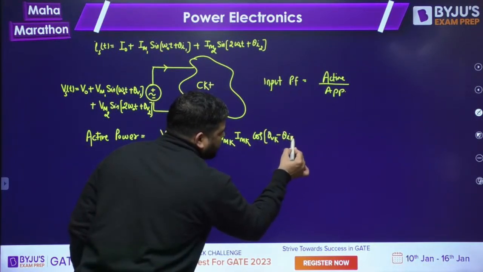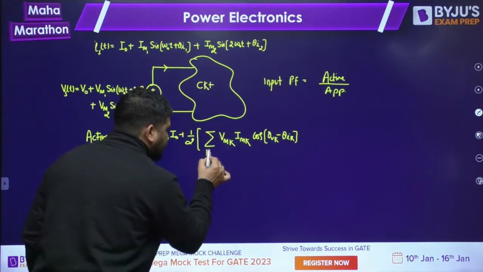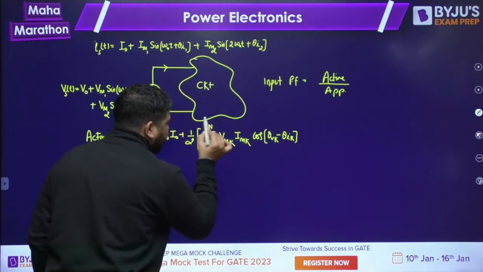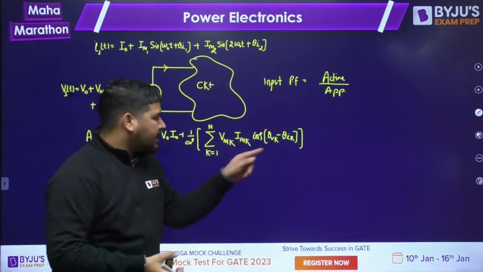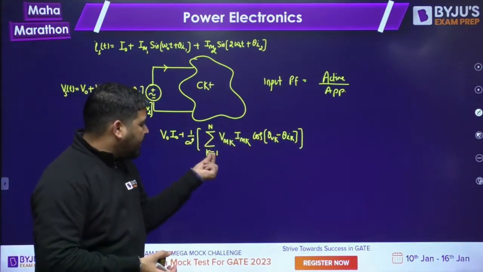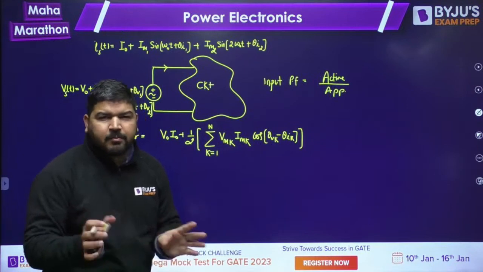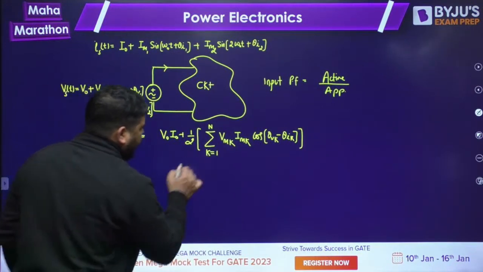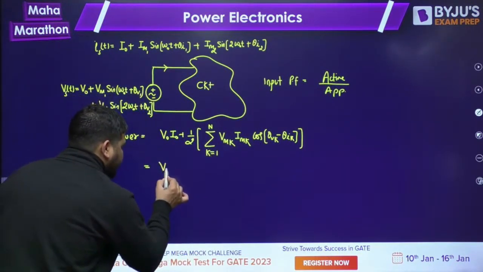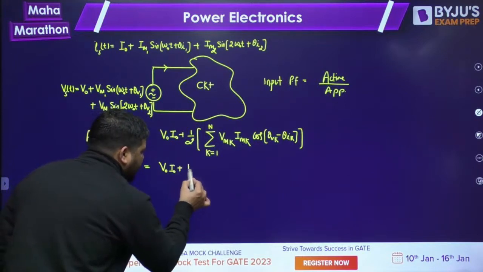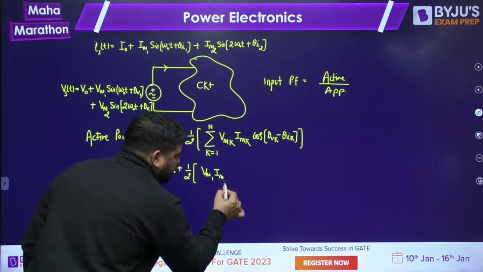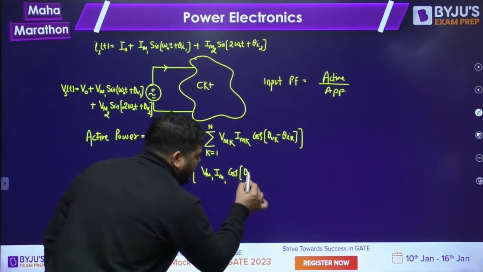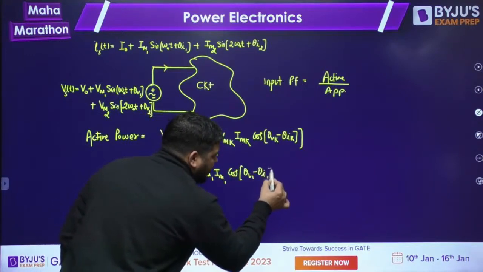Now what is this expression? k from 1 to n. What this expression says, guys? Let's open it for k equal to 1 or k equal to 2, for maybe some 1 or 2 values of k. So it will be V0 I0 plus 1 by 2 Vm1 Im1 cos of theta V1 minus theta I1. This is the first component.